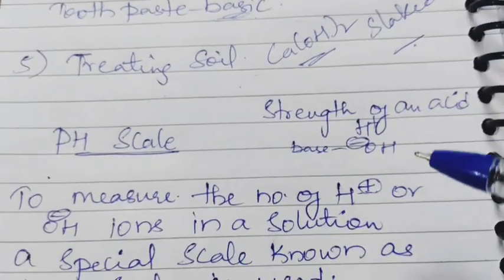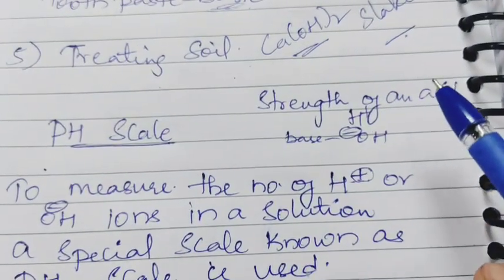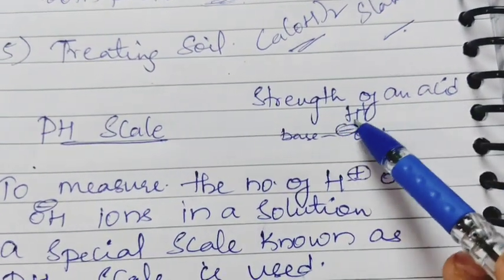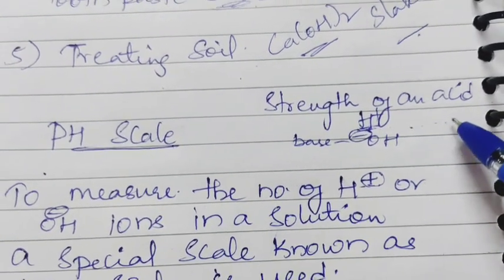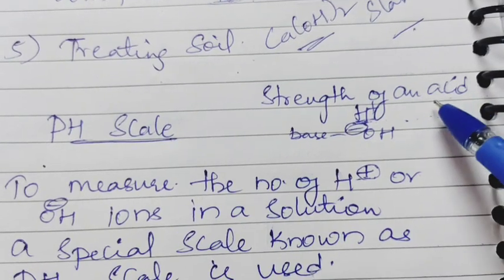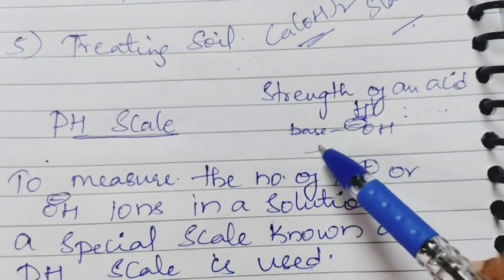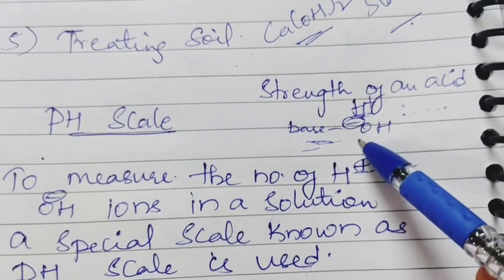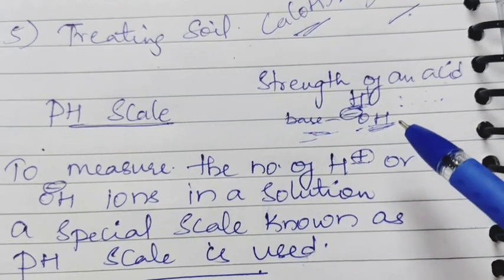Next we will see the pH scale. So what is this pH scale? The strength of an acid depends upon the H+ ions, hydrogen ions, when dissolved in water. When an acid is dissolved in water, it releases H+ ions. The strength of a base depends on the OH- ions it releases when it dissolves in water.